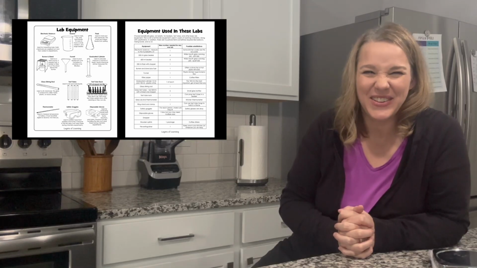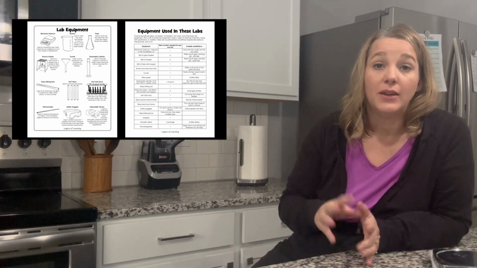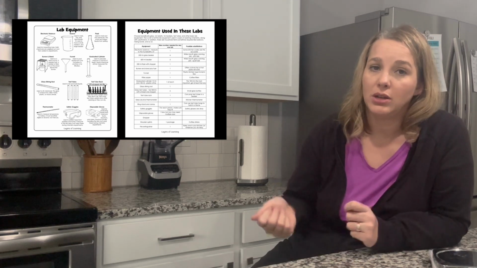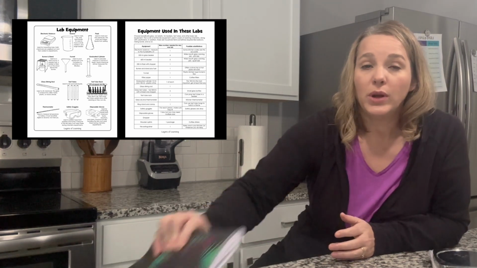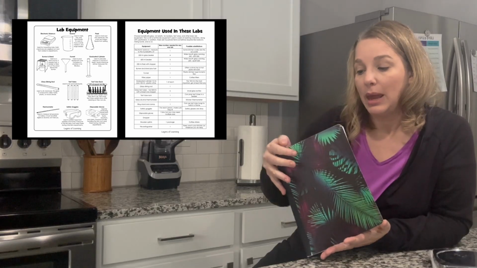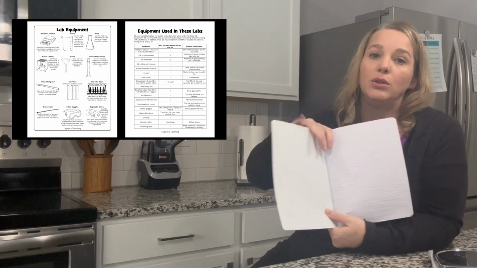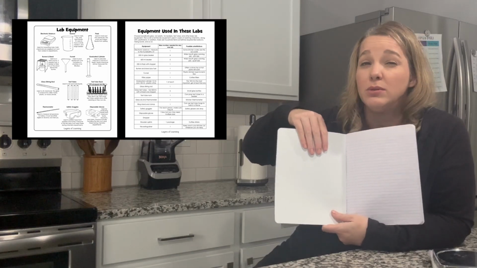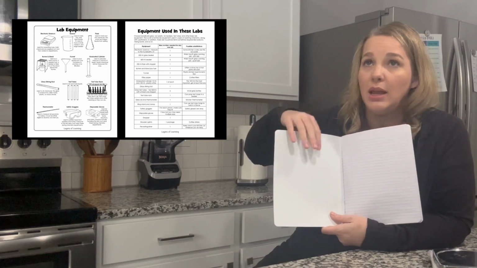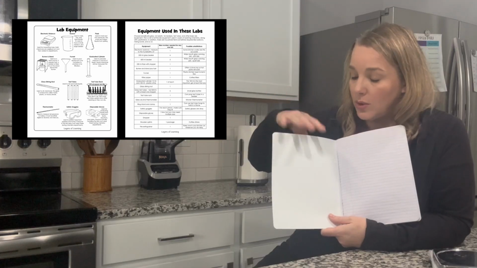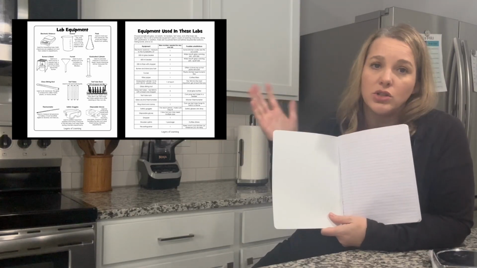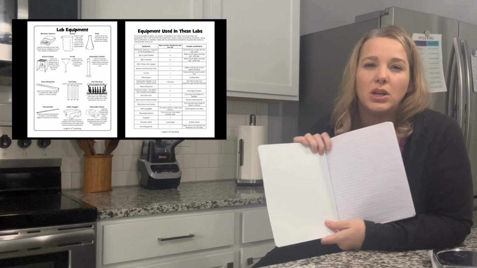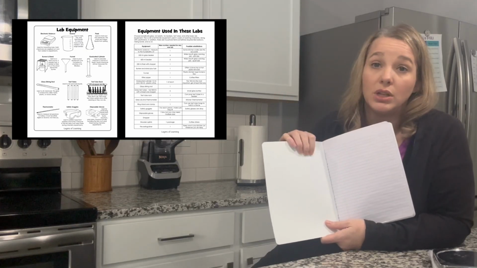If you have that, go ahead and grab it. If you don't have it, you can pause the video, write these things out on a separate sheet of paper and use it like that. But I want you to grab that paper and you can put it on the front cover of your notebook because we're going to use this over and over again. You can tape it, glue it, staple it, whatever you want to, or if you are using a 3-ring binder, just 3-hole punch it and put it in your binder at the front. Be sure that you have it handy.